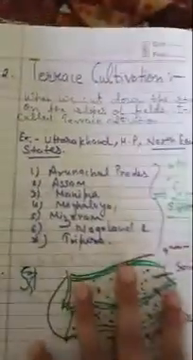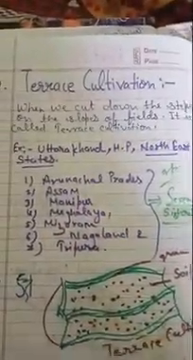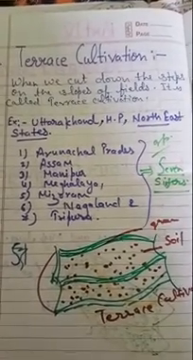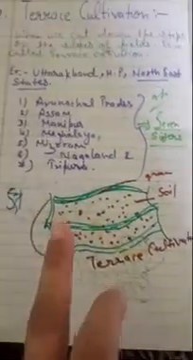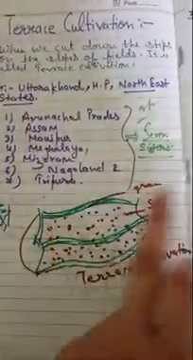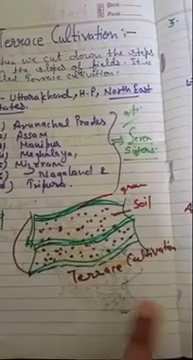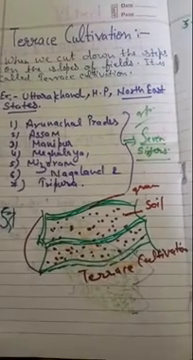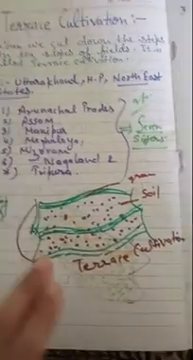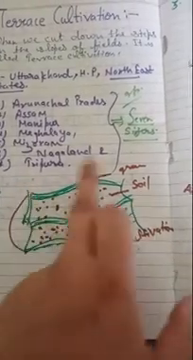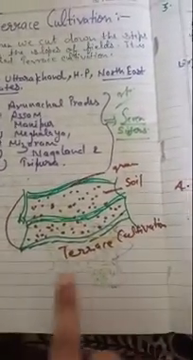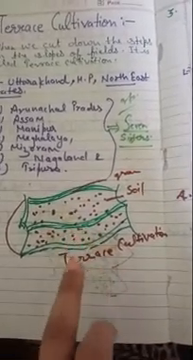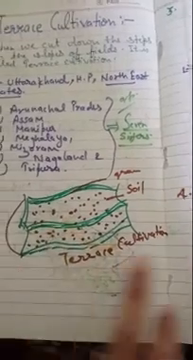Second is terrace cultivation. So what is terrace cultivation? When we cut steps on the slopes of fields, it is called terrace cultivation. When we cut down the steps, just like stairs, on the slopes of fields, and then we develop the crop pattern. You can see the diagram. We are cutting a stairs type of pattern, and in the middle of the soil we sow the crop, and this pattern is known as terrace cultivation.